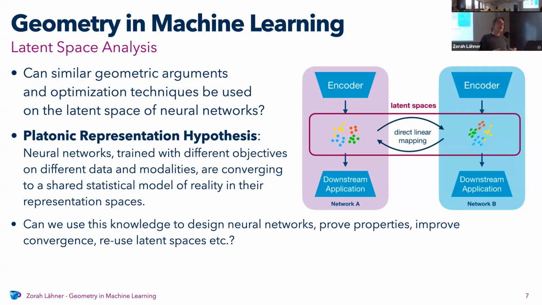And then the question is, can you actually make use of this knowledge in order to design good neural networks that find these representations, to prove properties of the neural networks, like what the output exactly looks like, to improve convergence and reuse the networks that you have. And this is a big area of research. And we're going to look at one aspect of this now, and this is how you can represent permutation matrices in neural networks such that they can be optimized well.